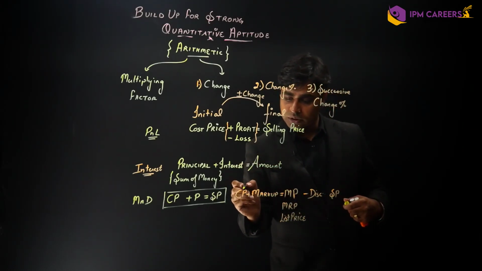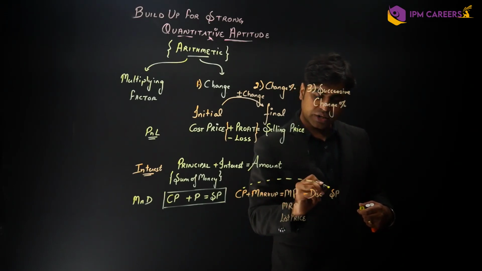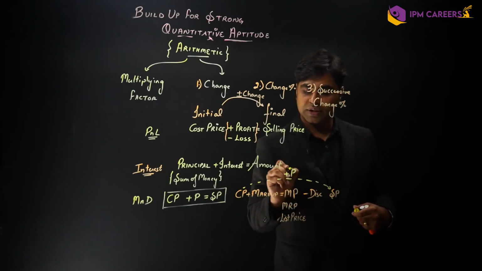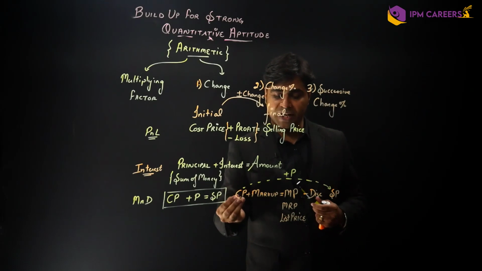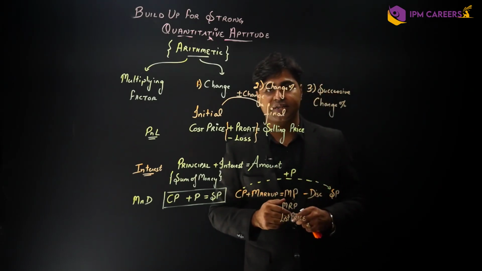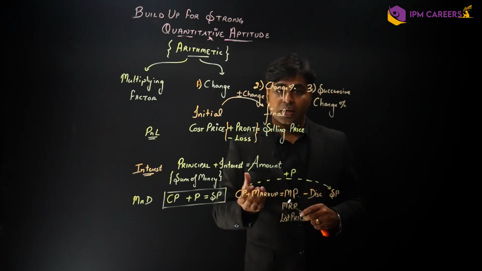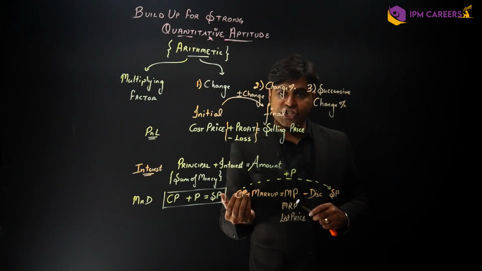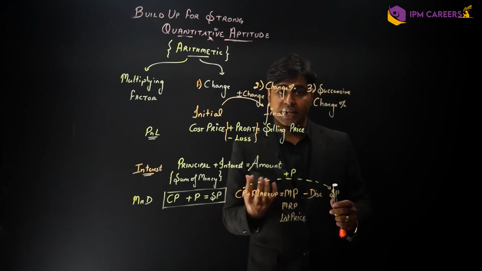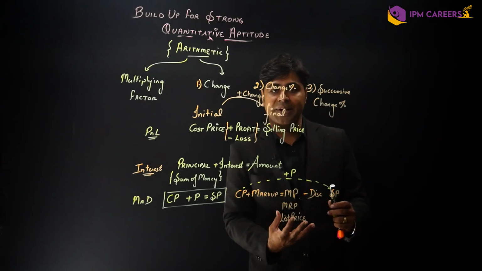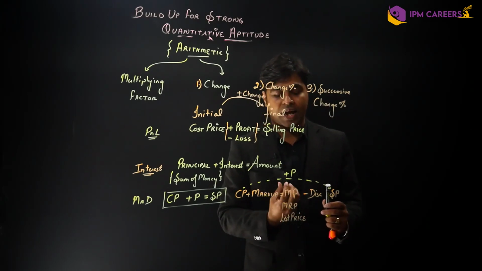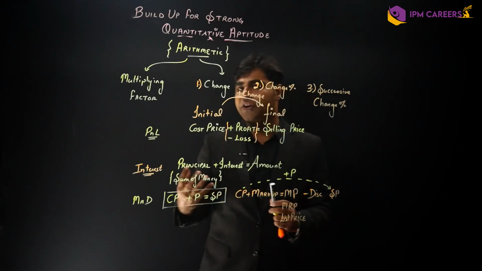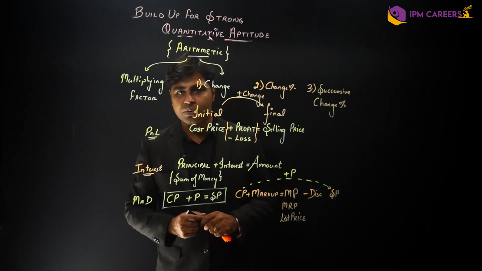Now, the net story does talk about this particular thing, that cost price plus the profit is called selling price. But during this particular change from cost price to selling price, there are two other things which are happening, which are called markup as well as discount. And that is the definition of the chapter of markup and discount.